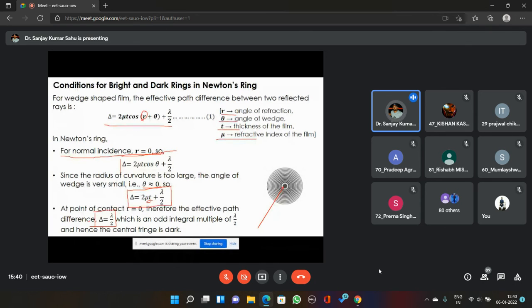Now, if the path difference is lambda by 2, then this is satisfying the condition of destructive interference. This is an integral multiple of lambda by 2. That's why it is satisfying the condition of destructive interference. That is the reason why the central fringe is going to be a dark one. That's called the central fringe or zeroth order fringe also, you can say.